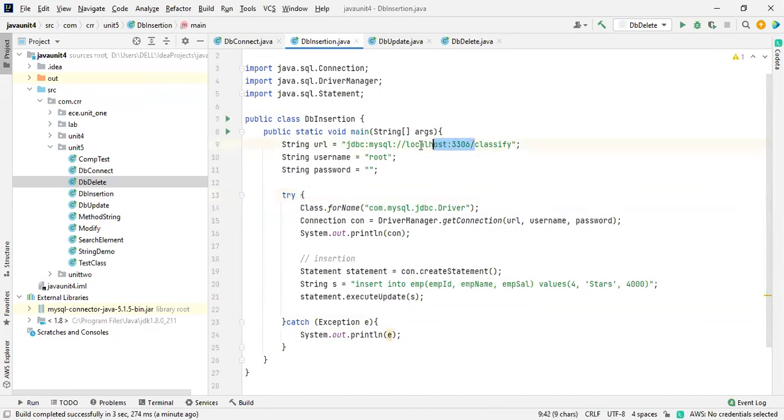And one more thing, this is common for you. The classify is the database name. This is the localhost and this is the port. The port doesn't change at all. If this port is used by another tool or something else, you will get an error over here. The username is common, and the password is also common. And this is also a common thing. So you made a connection, but you need a driver which got installed from here. And then by using this connection, you make a statement to execute a query, what I wrote. Okay, this is all about the database connectivity.